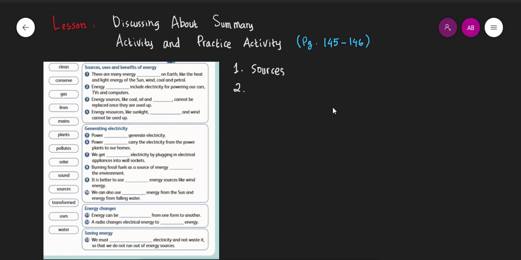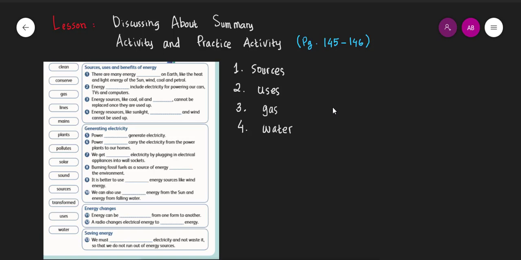So the answer will be uses. Number 3, energy sources like coal, oil, and cannot be replaced once they are used up. Okay, the answer is gas. Number 4, energy resources like sunlight and wind cannot be used up. So the answer will be water.